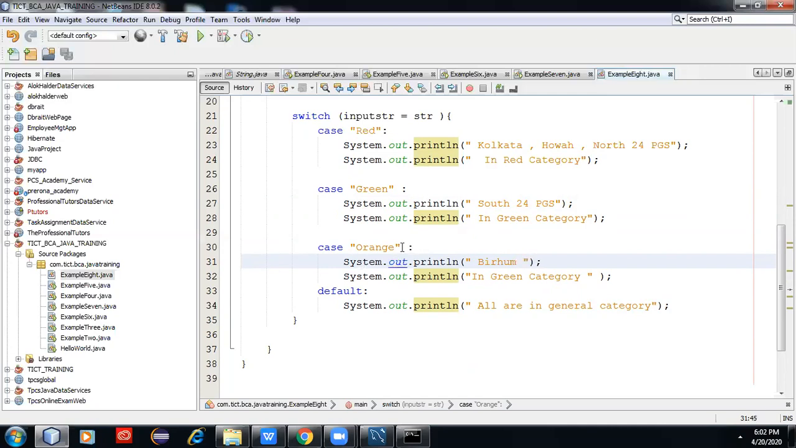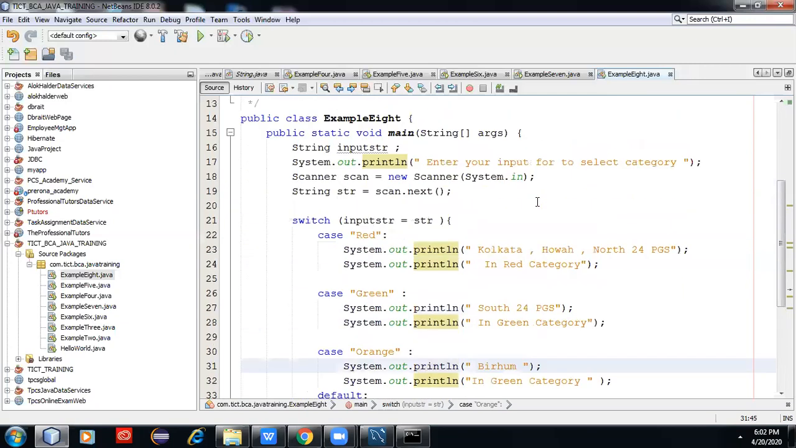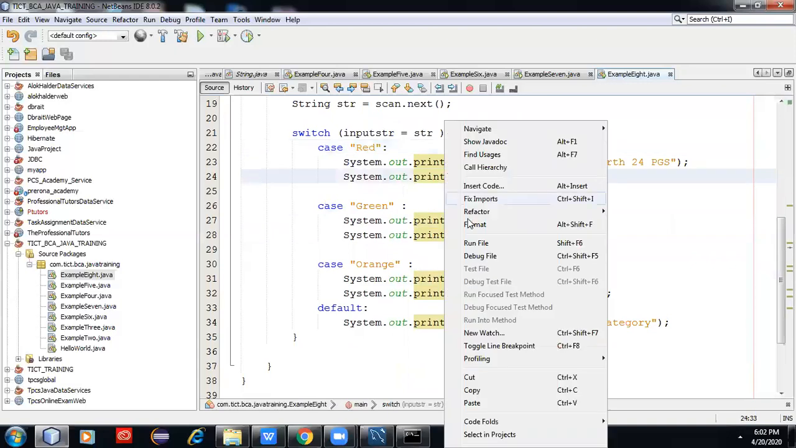It is a very simple program. We just need to give the input. According to the input, it will be matched with the character, and it will execute all the lines in that switch case area. Okay, let's run the program.